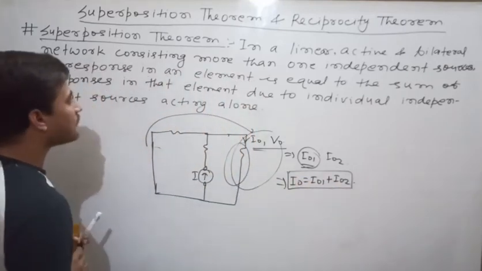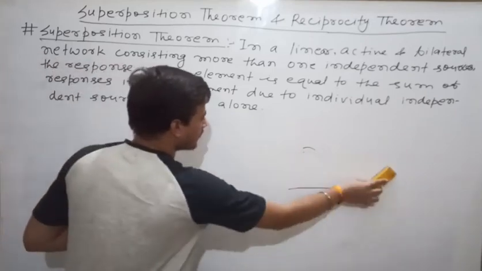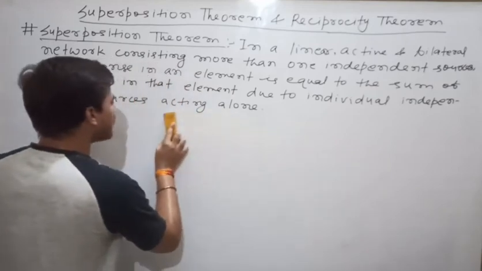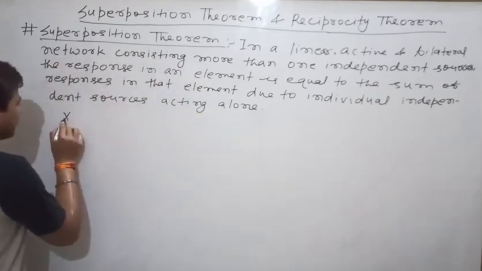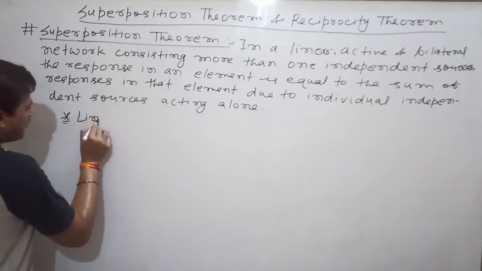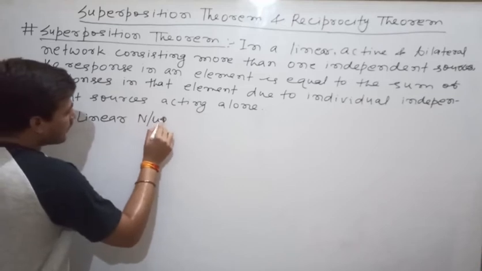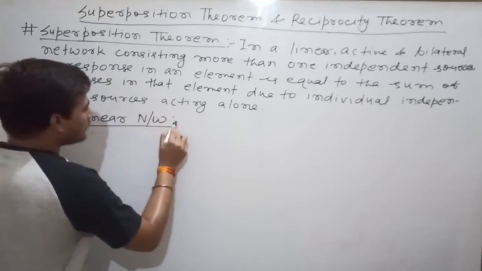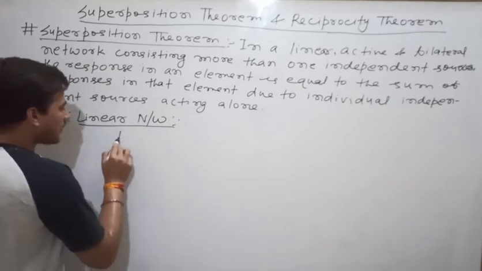So first let us see the meaning of linear, active and bilateral network. First let us see linear. A linear network means a network that consists of linear elements only. So what is the meaning of linear element?